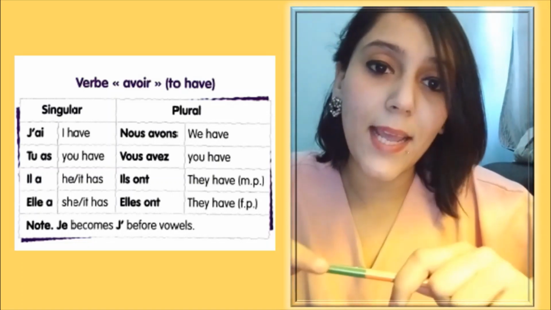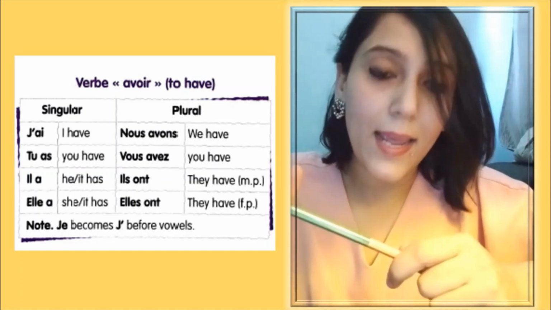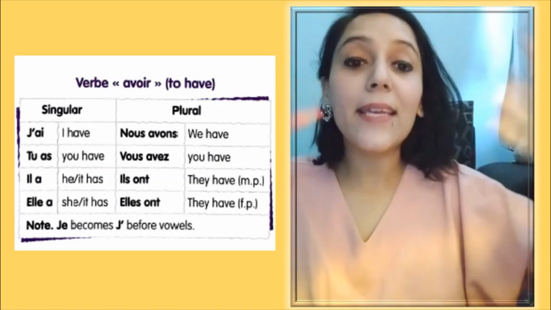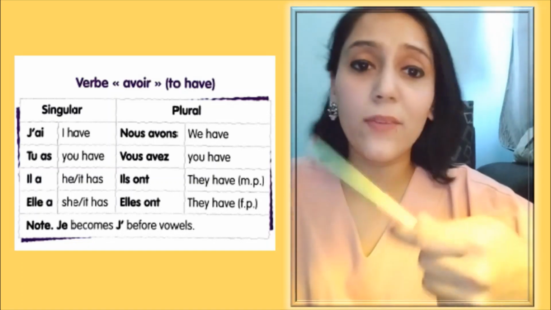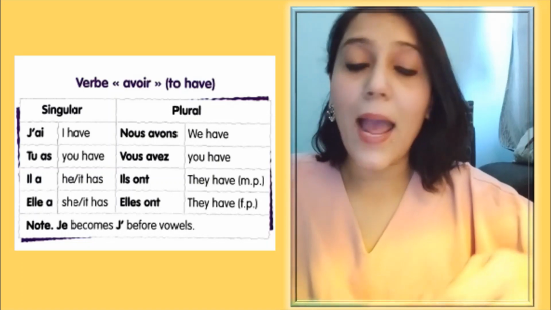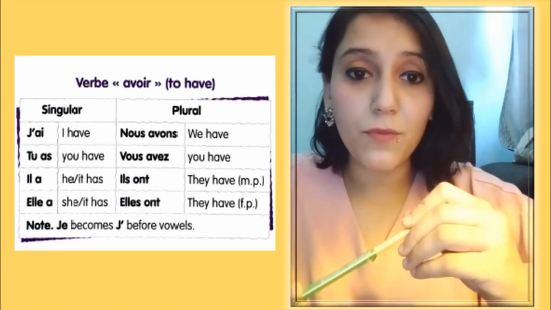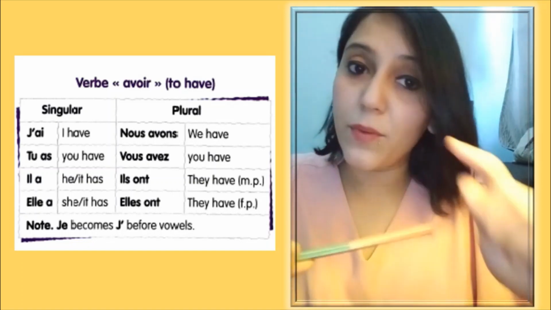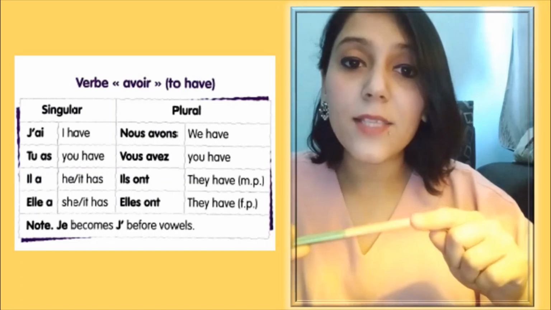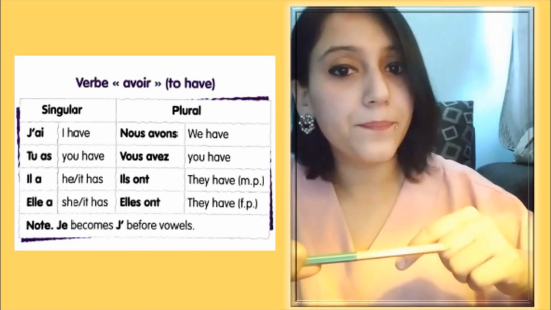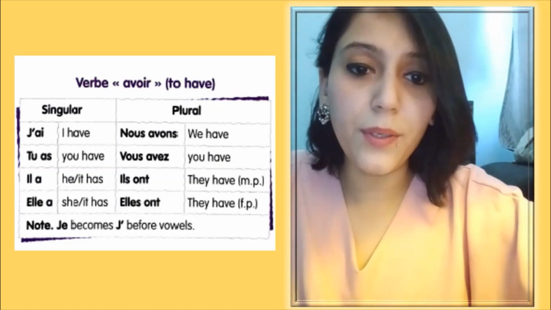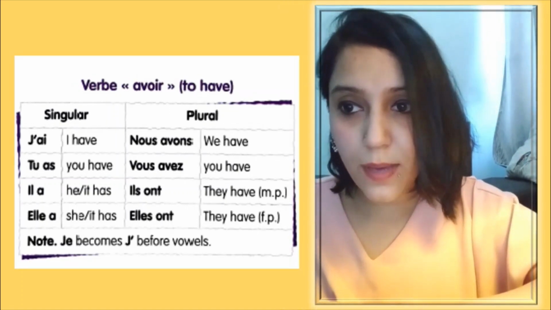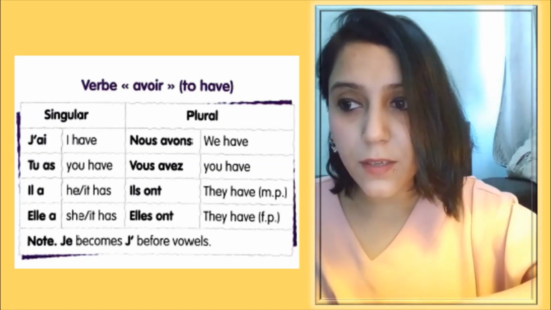So if I'm saying I have or I am having, or if I give you one more example like I eat, that means I generally eat or I daily eat, or I'm eating, that means right now I am eating. For that in French we have only the tense présent de l'indicatif, and we will have the same sentence for both. Okay, so let's see the conjugation of the verb here. Verbe avoir, to have, singular, j'ai.